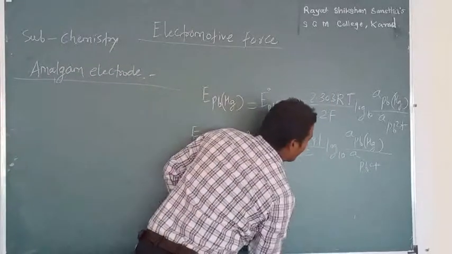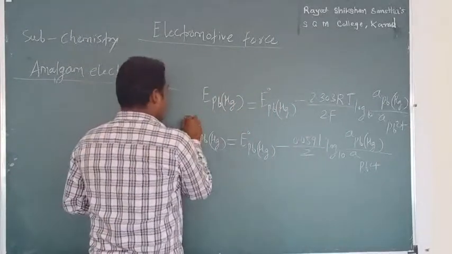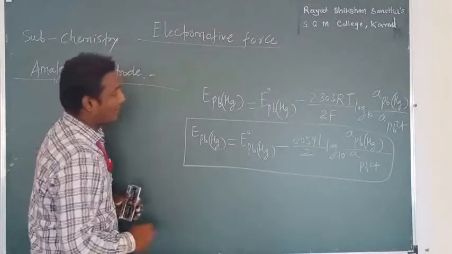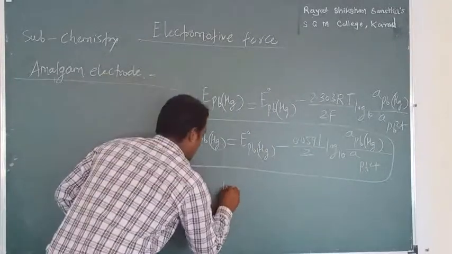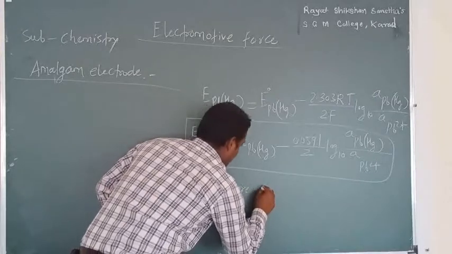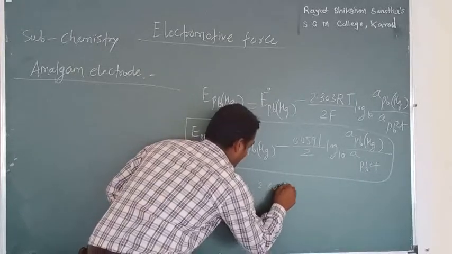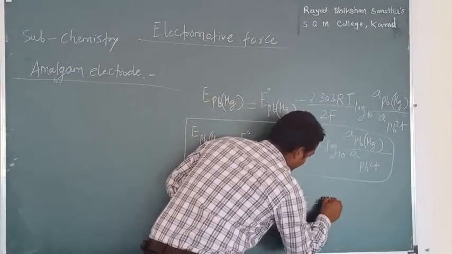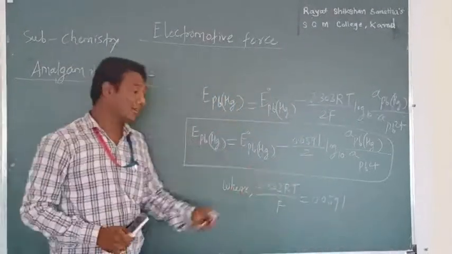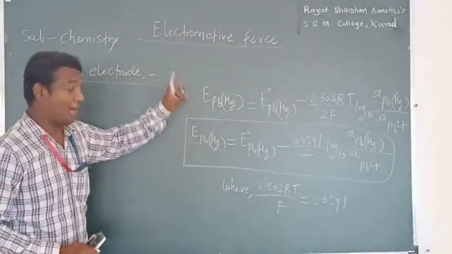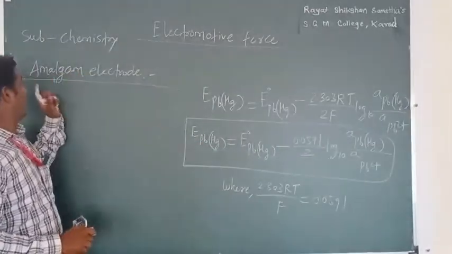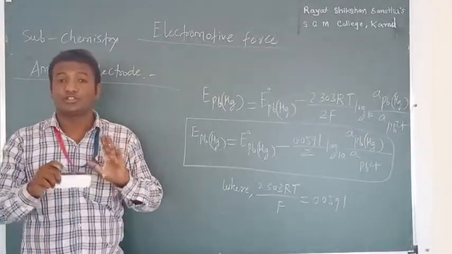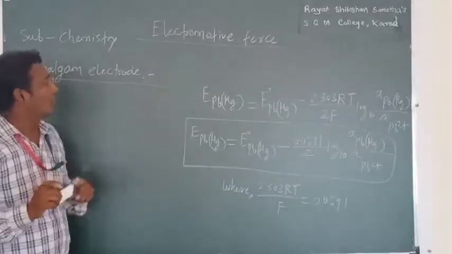This is the final equation of the lead amalgam electrode, where 2.303 RT divided by F is equal to 0.0591. You know that. So this is the final equation by means of which we can determine the potential of the amalgam electrode. So this is about the amalgam electrode.